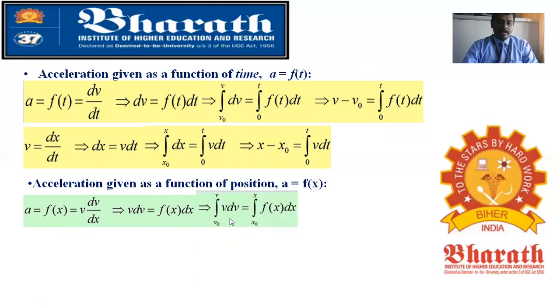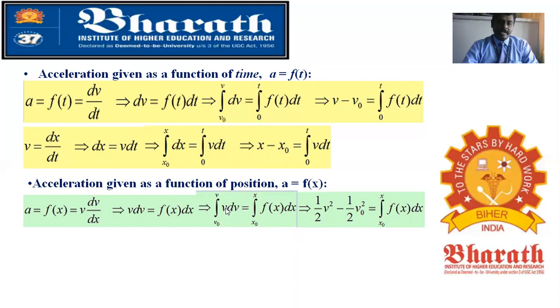So again you are making integration of v dv. Velocity is going to have a differentiation, so initial velocity to final velocity, and dx also you are having, so x naught to x, it has a variation from x naught to x, so that you get upper limit minus lower limit. So v, if you are integrating, you will get v square by 2. If you make integration of x, it will be x square by 2 plus c. But the plus c we are not considering, okay, that is negligible.